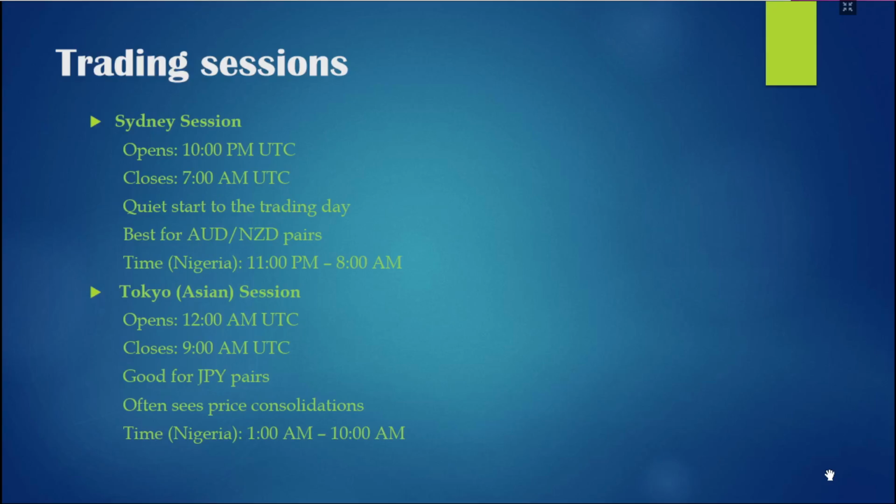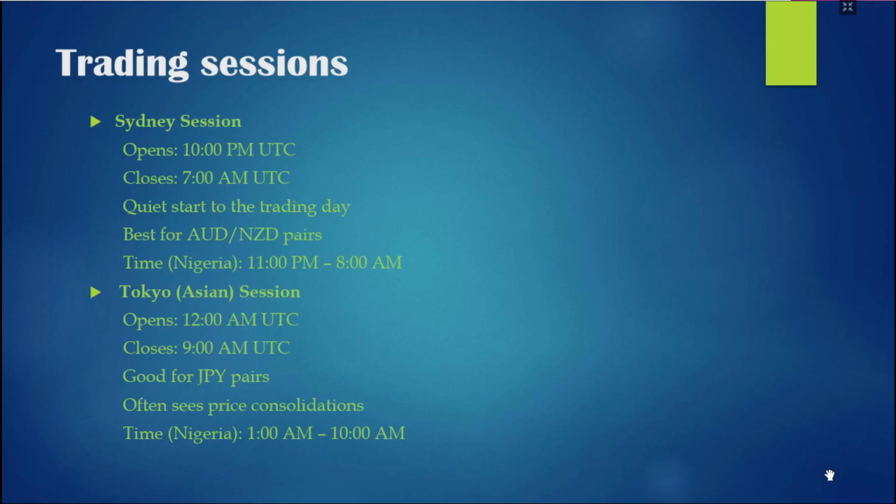It's a quiet start to the trading day. Mostly these are pairs such as Australian dollar, New Zealand dollar. These trades happen mostly in Nigeria for people who want to trade throughout the night till the morning. That's when the Sydney session takes place.